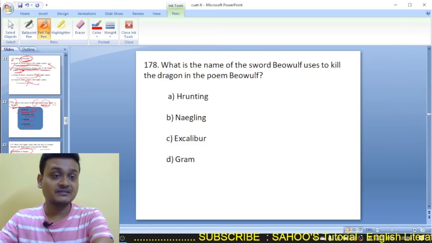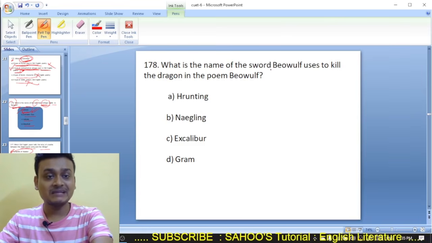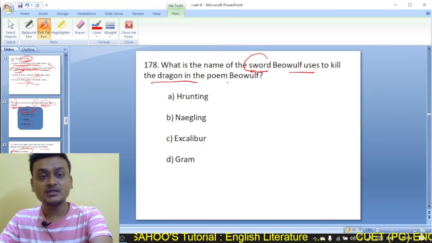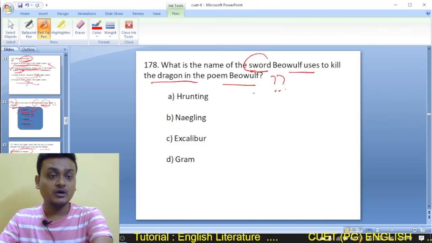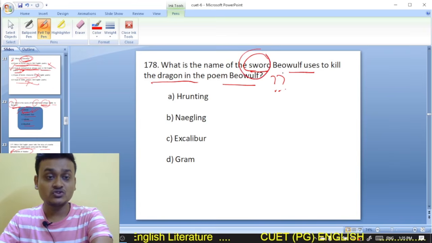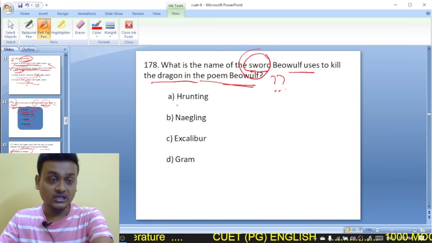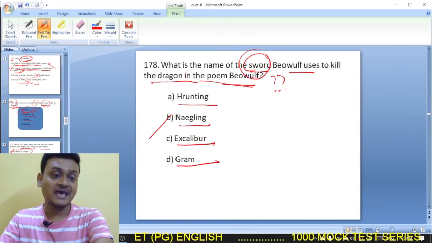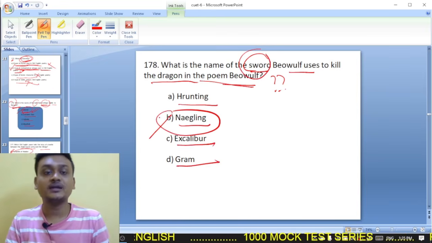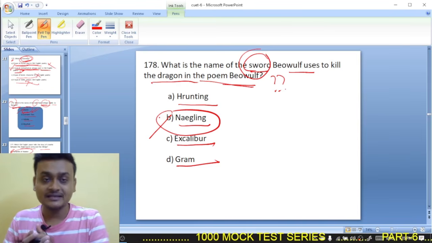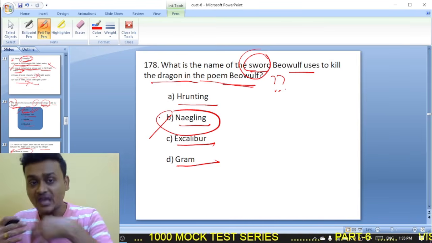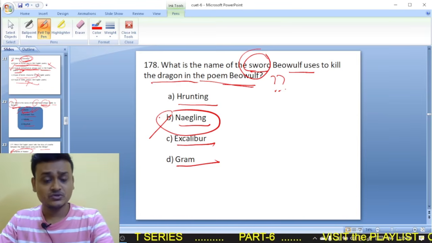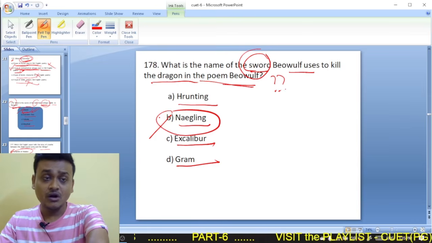Moving on to question number 178. What is the name of the sword that Beowulf uses to kill the dragon in the poem Beowulf? Was it Hrunting, Naegling, Excalibur, or Grab? So it was Naegling. Naegling was the name of the sword that Beowulf used at the end of the epic poem called Beowulf. So here B is the right option.